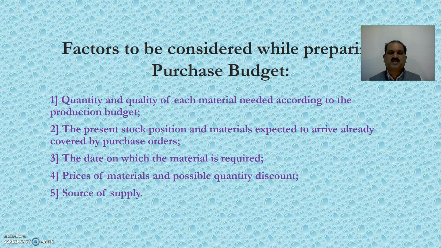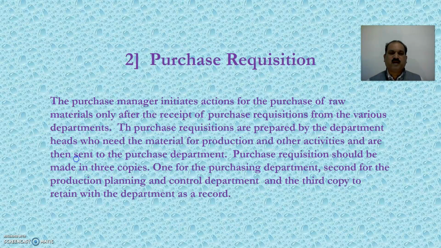Following are the factors to be considered while preparing purchase budget. First, quantity and quality of each material needed according to production budget. Second, the present stock position, that is the opening stock, and materials expected to arrive already covered by purchase orders. That means we have to see what is the cash in hand, what is the stock in hand, and what are the purchase orders that are previously issued but the material has yet to be received. Third, the date on which the material is required. Fourth, price of materials and possible quantity discount. And fifth, source of supply.